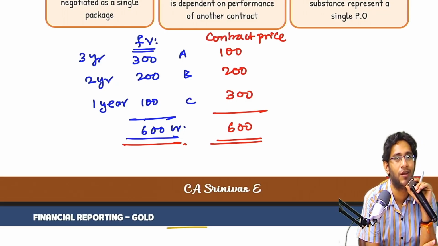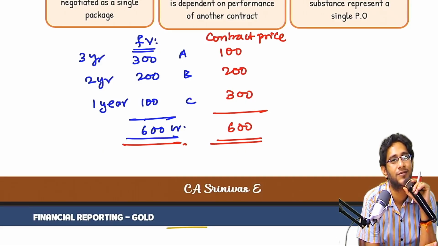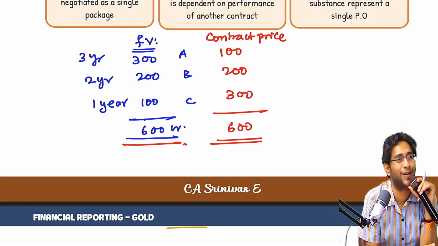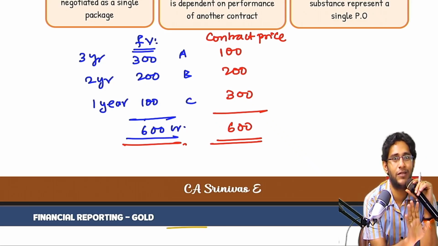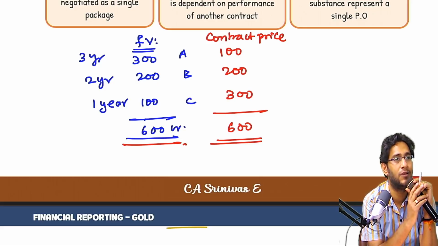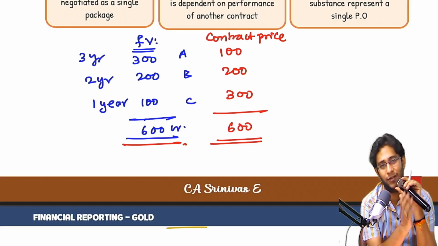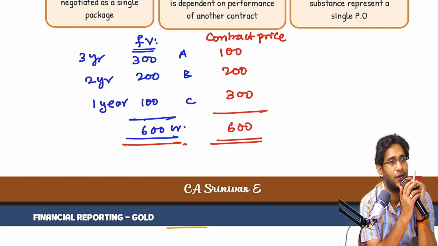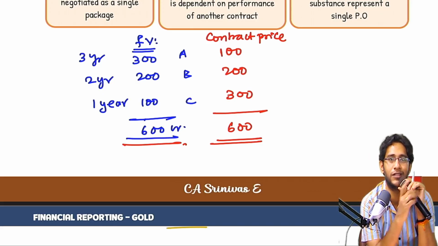Otherwise, what will happen? You will nicely finish off C and later terminate the contract after receiving 300 crores. That fellow is not stupid. He says, you manipulate the price, but don't ask me for payment. If you ask me for payment of C at 300 crores, I will pay only when A is also complete. The customer is also smart. If that kind of thing is visible anywhere, identify it. That is a manipulative game. In that case, the standard says, shut up, club everything. There is a single contract price of 600 crores. Clear, sir? Third case.